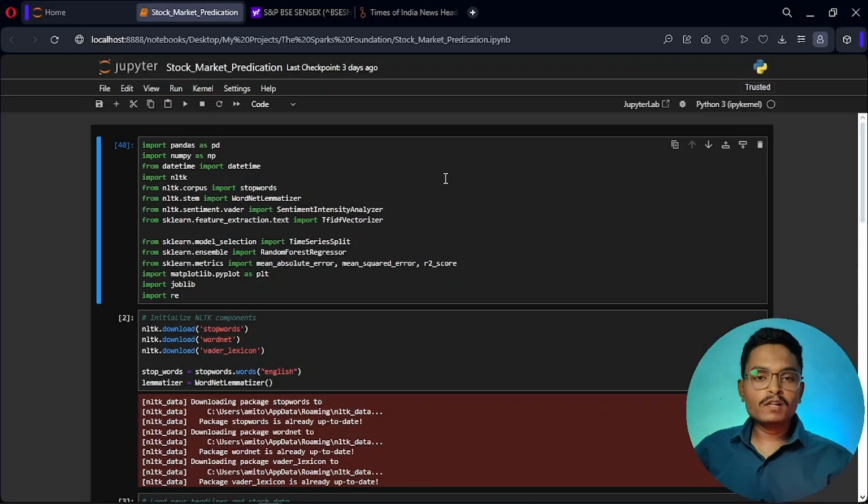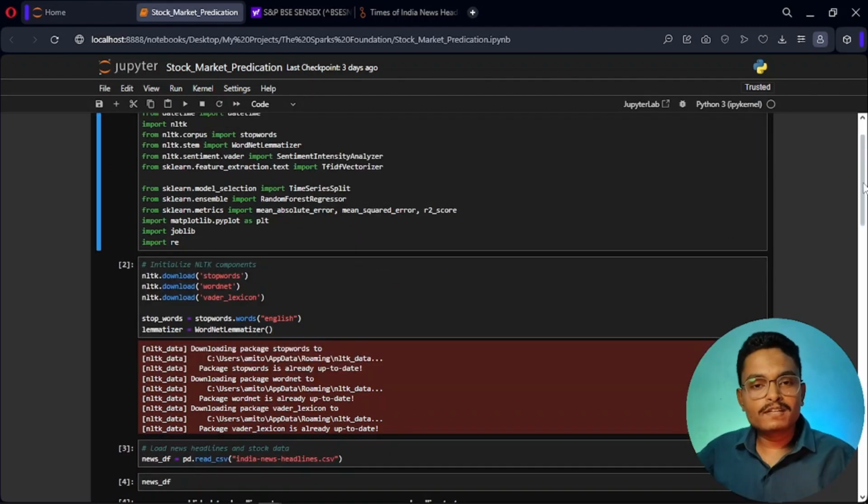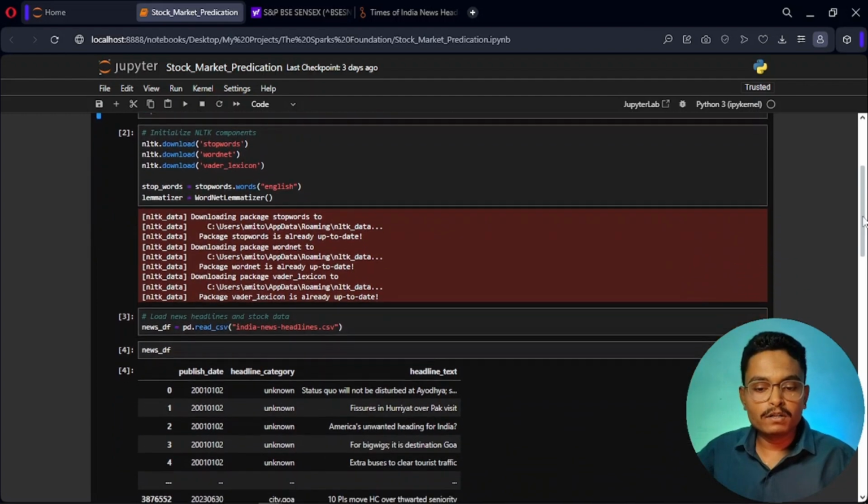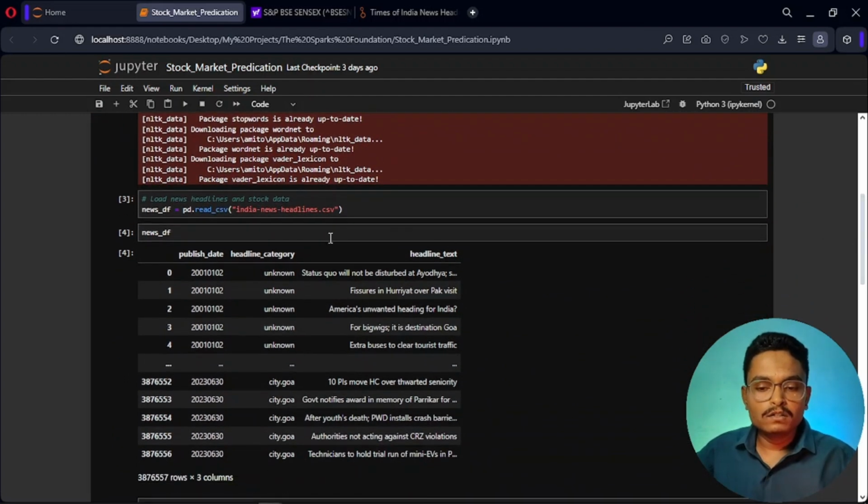Now first of all, we will import all the important libraries that will be required throughout this project. For example, pandas for data pre-processing, NLTK for sentiment analysis, sklearn for model building, and matplotlib for visualization. Now in the next line of the code, we will download the stop words from the NLTK library. Then we will load the news headline data in the data frame.